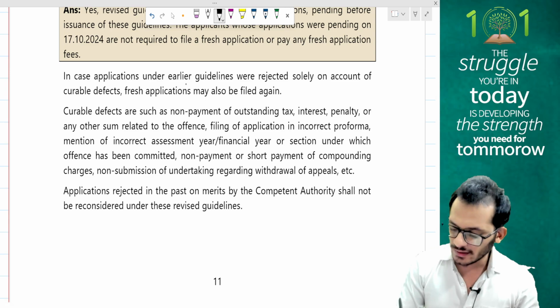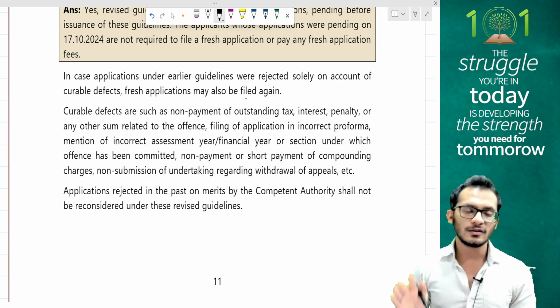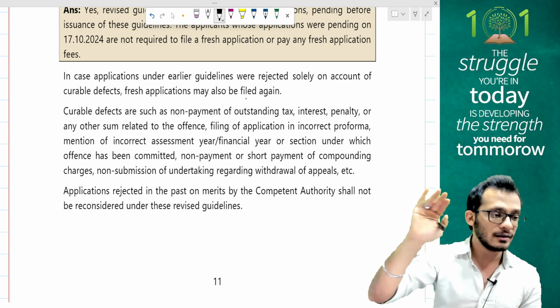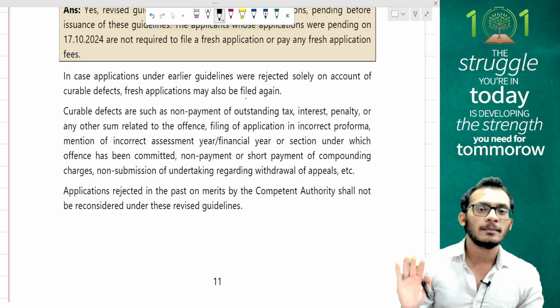In case applications under earlier guidelines were rejected solely on account of curable defects, fresh applications can be filed. So if there are any minor defects in the applications because of which it got rejected earlier, you are now being given an additional open window where you can come and file a new application for prosecution compoundings.